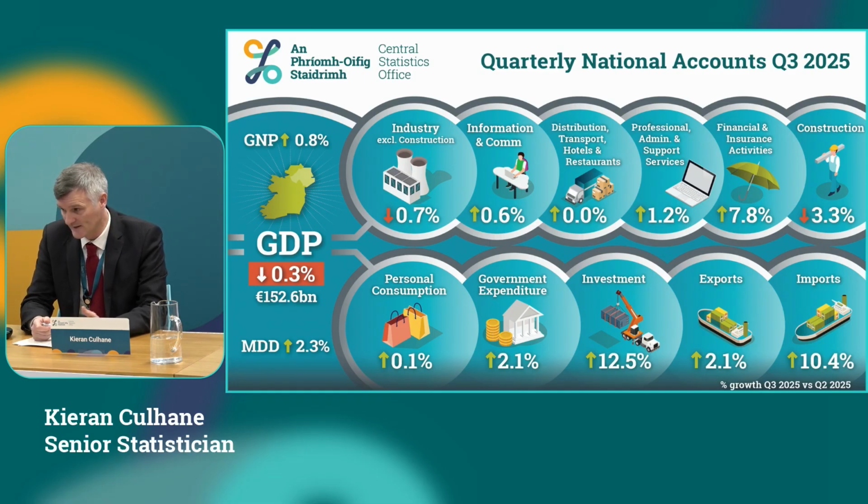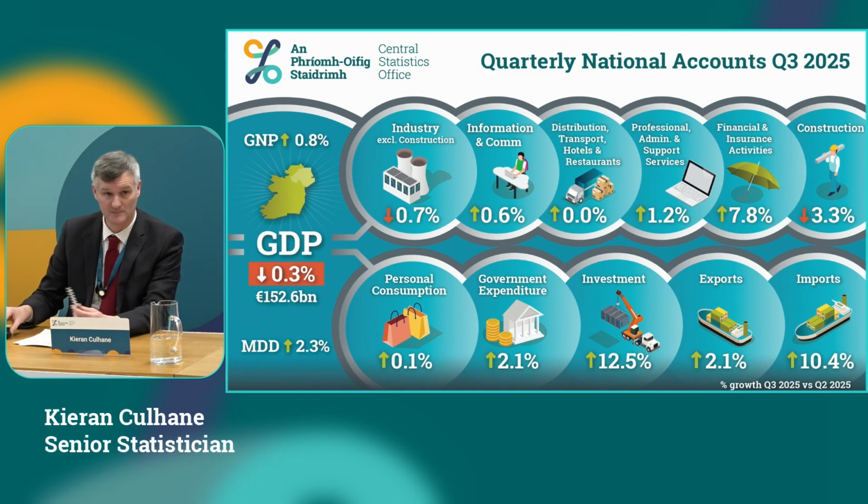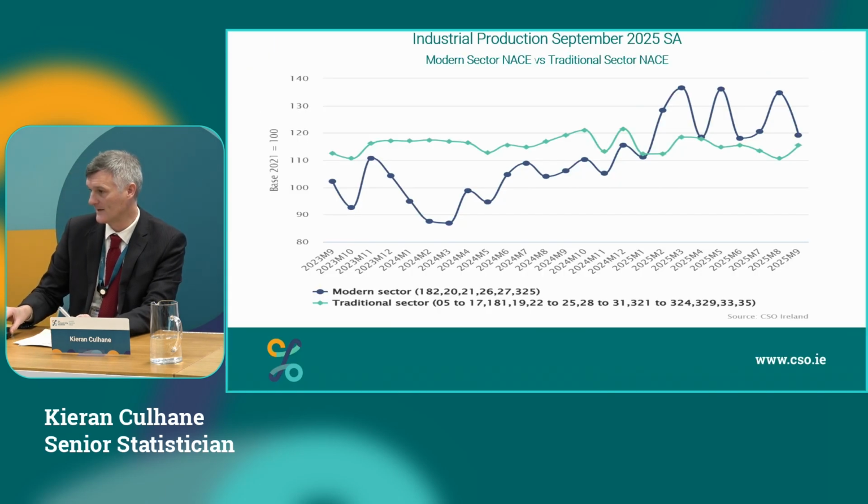Looking at our domestic indicator, modified domestic demand, or MDD, it's up 2.3% in the quarter. That's driven really by an increase in modified investment, which we'll go through in more detail later.